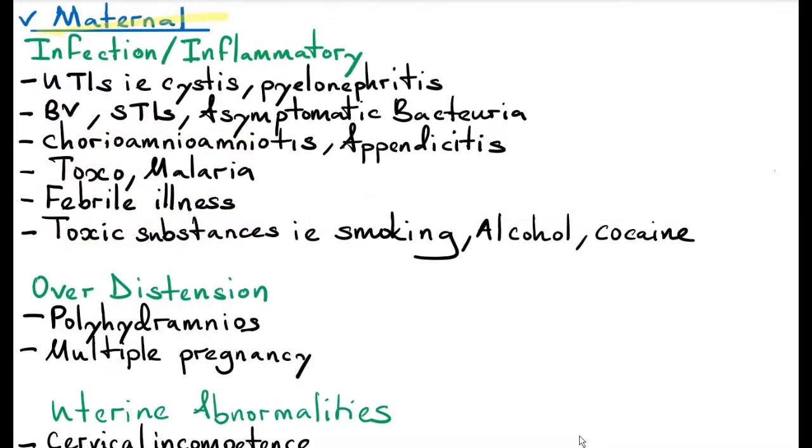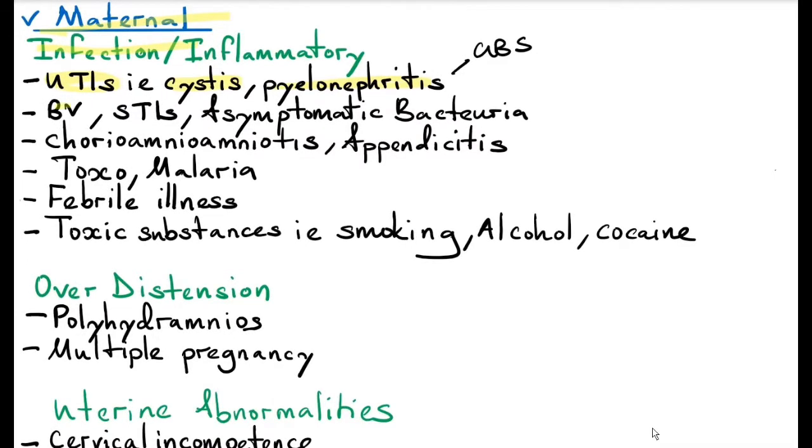General risk factors of preterm labor: infection or inflammatory conditions. Infections like urinary tract infections, which are cystitis, inflammation of the bladder, and pyelonephritis. The organism we're worried about in urinary tract infections that cause serious infection in the neonatal period is group B streptococcus. This is because it causes serious infection like meningitis, pneumonia, and neonatal sepsis.